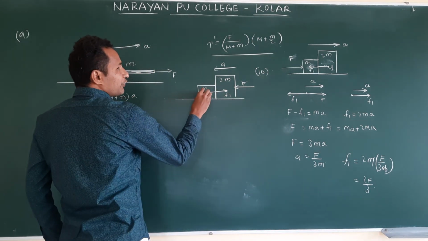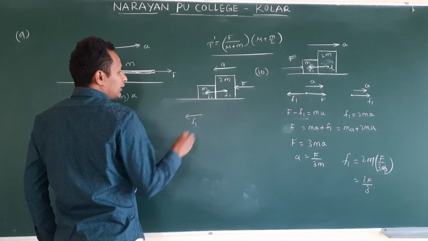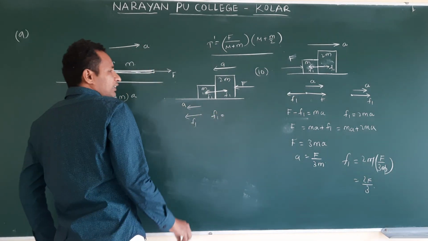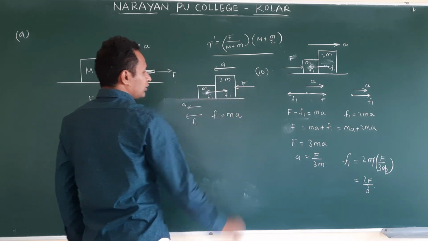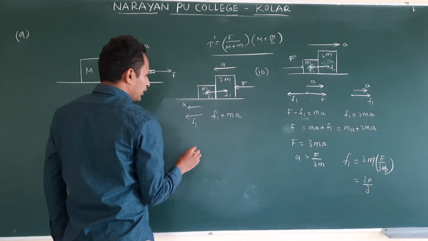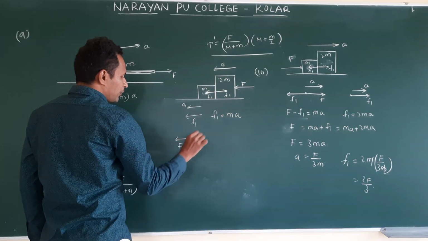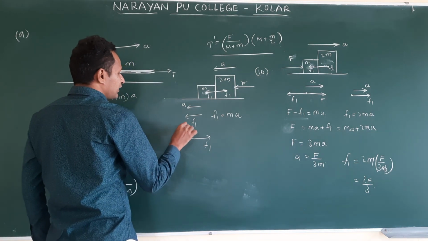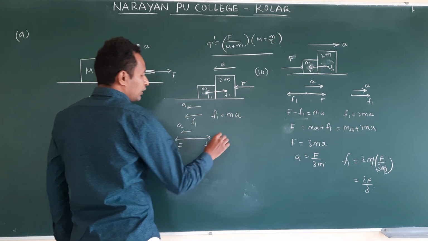Now free body diagram for the first one. This is F1. It is in the direction of acceleration. So F1 develops the acceleration in the first object. So this is ma. Right? Second free body, the 2m body. Capital F acting in this direction, small f1 acting in this direction, but A is in the direction of capital F. Then how do we write?